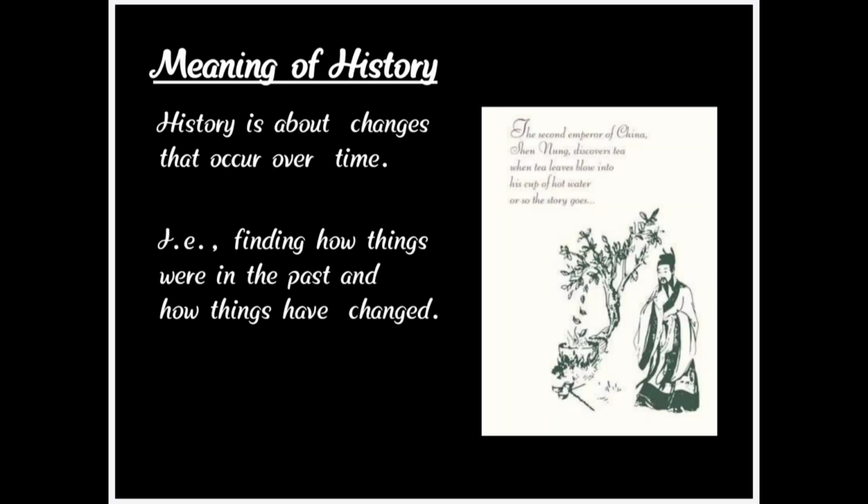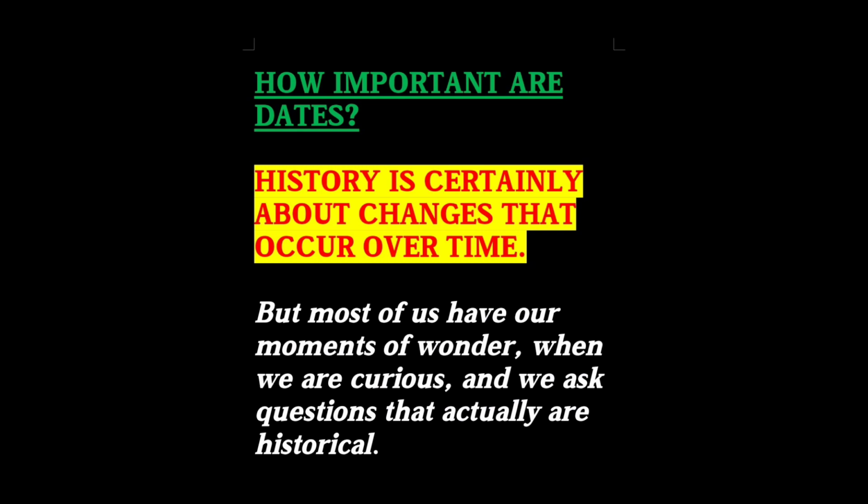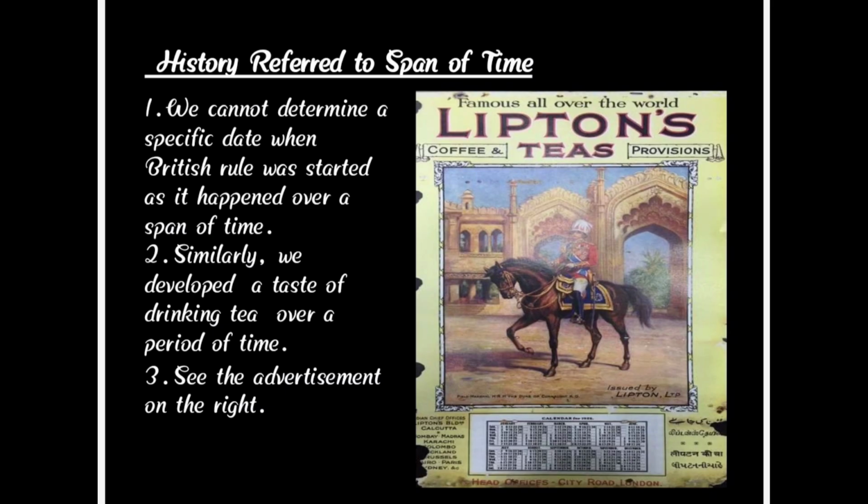So let's see what is the meaning of history. History is about the changes that occur over a long period of time. There would have been some wondering moments in your life. If you see some people having a cup of tea or coffee, there will be some questions which will trickle into your mind: how this coffee or tea got invented, or how these people started to drink coffee or tea, or when did they start. So this is the question which will rise up in your mind.